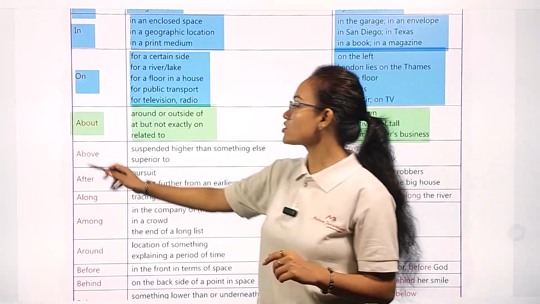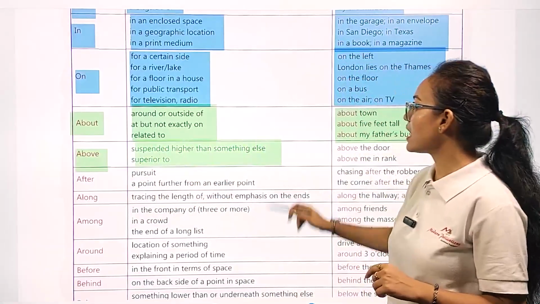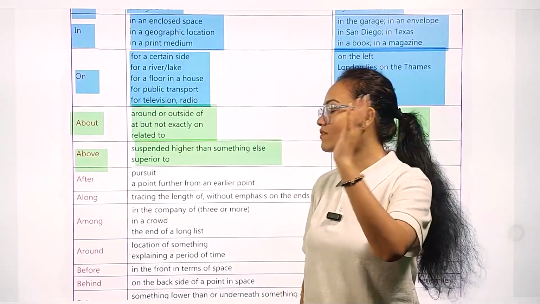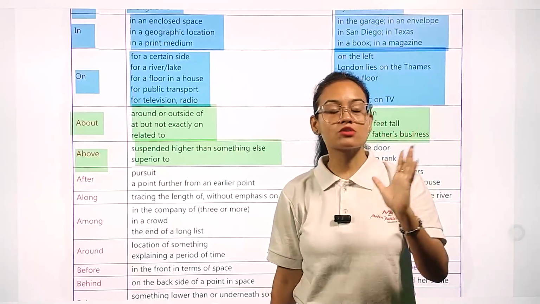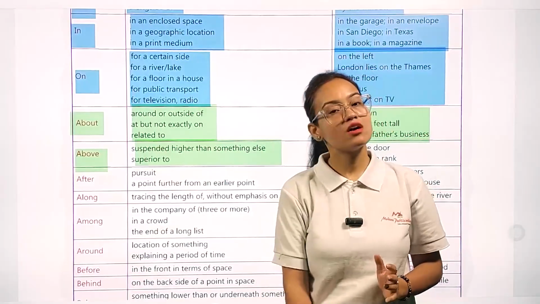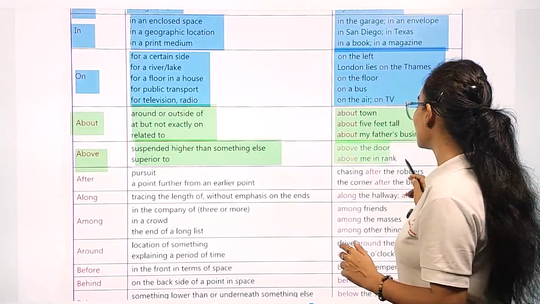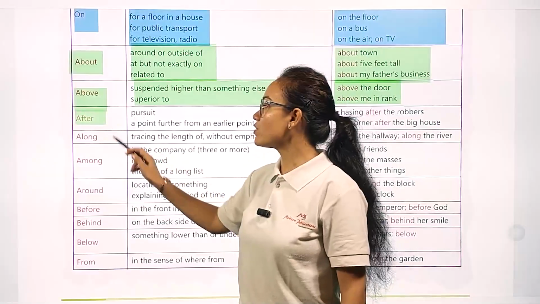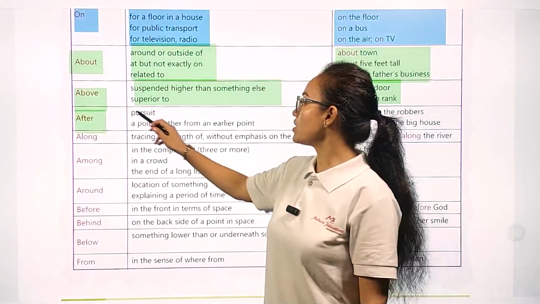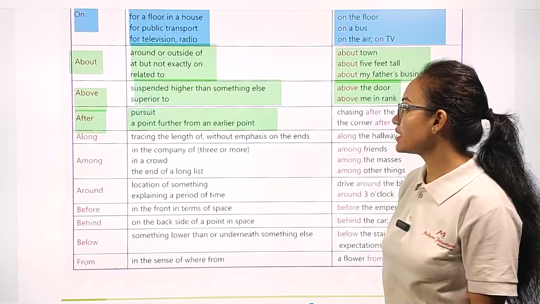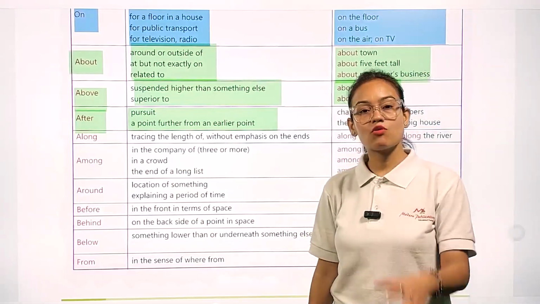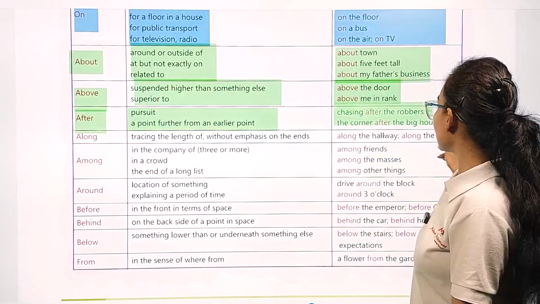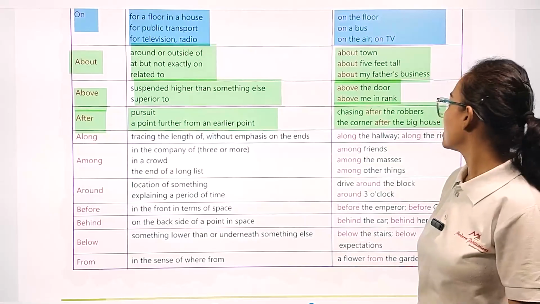The preposition above is used for suspended, higher than something else, superior to. Whenever we are talking about the suspended form or the superior form of the place, we use above. Example, you can see above the door, above me in rank. After: when are we going to use the preposition after? Pursuing a point further from an earlier point. Example, chasing after the robbers, the corner after the big house.